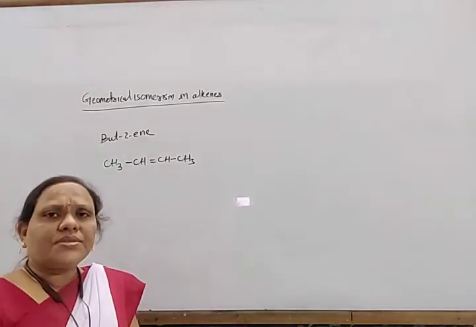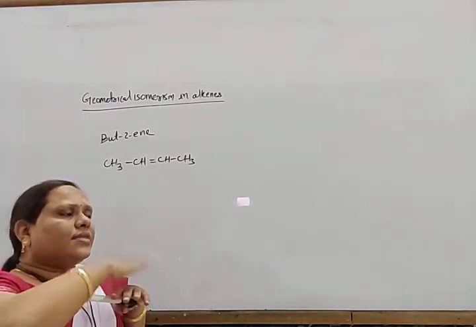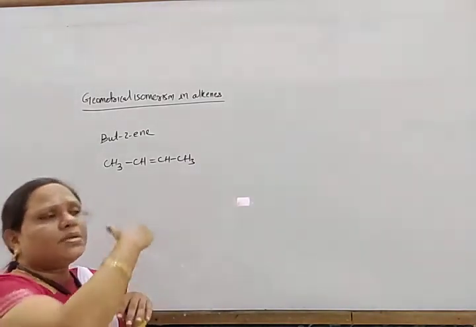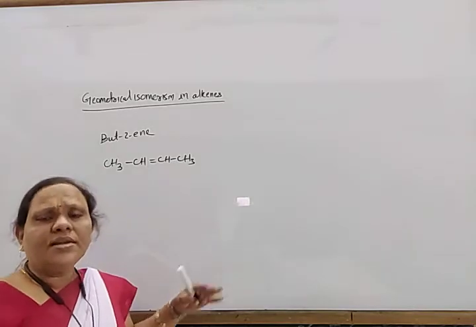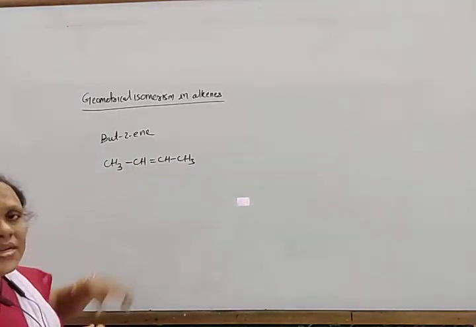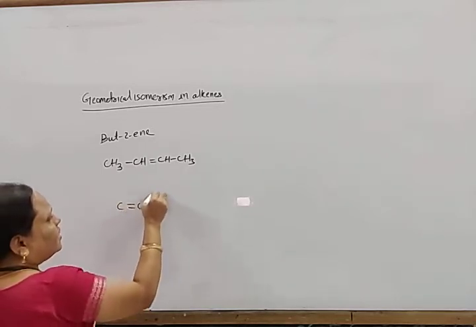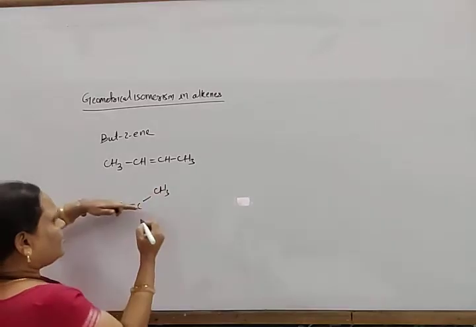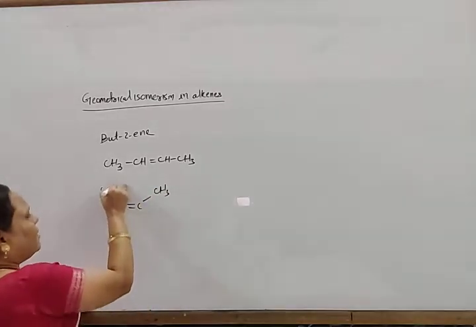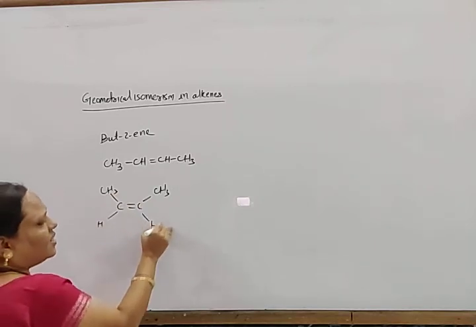If similar groups are present in one plane, then that gives one isomer. If similar groups are present in different planes, then they give rise to another isomer. So for this but-2-ene, I can write in two ways. Look here. One is C double bond C. Suppose this is planar, and above the plane I have kept two methyl groups and two hydrogens in this way.